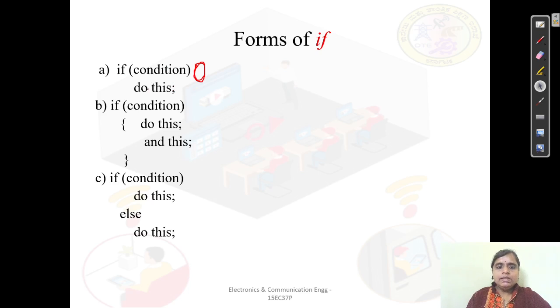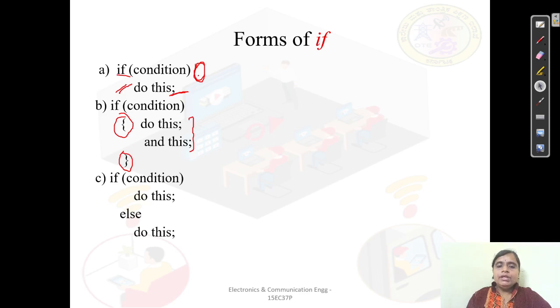So if condition, then do this, in the sense that some particular block is to be executed. And what we observe here is that we are not using any braces. See, these are the braces we have put here, but in this example we are not putting any braces. It means that if you have only one single statement related to your if, then there is no necessity of curly brackets. Then the second form is: if condition, do this and this and this, and so on. Under this if condition we have n number of statements in the statement block, so we need to have the curly brackets. I hope this is clear.